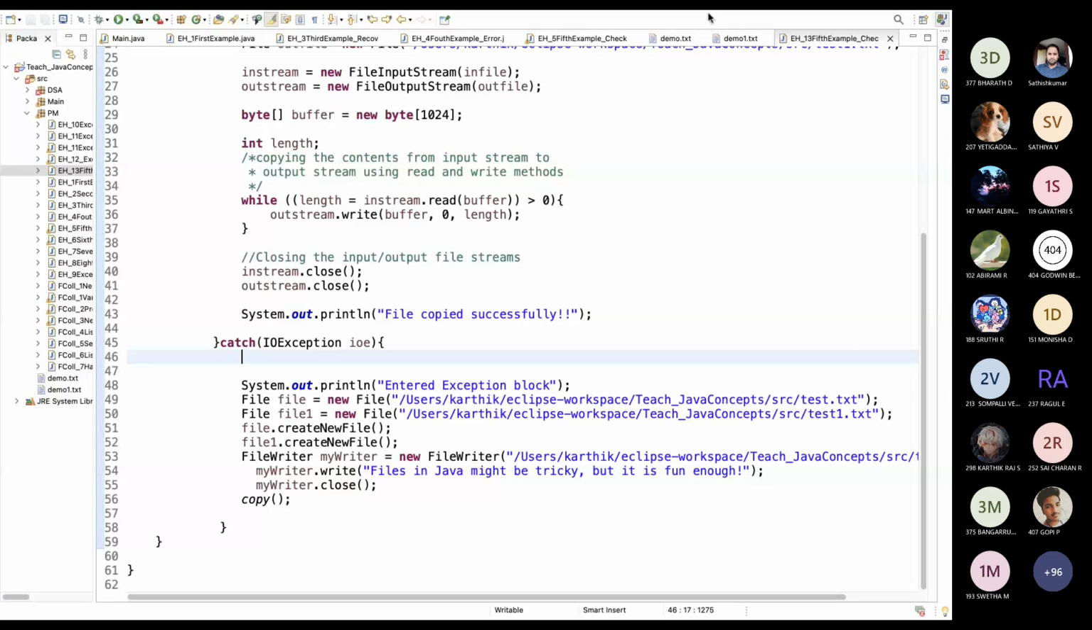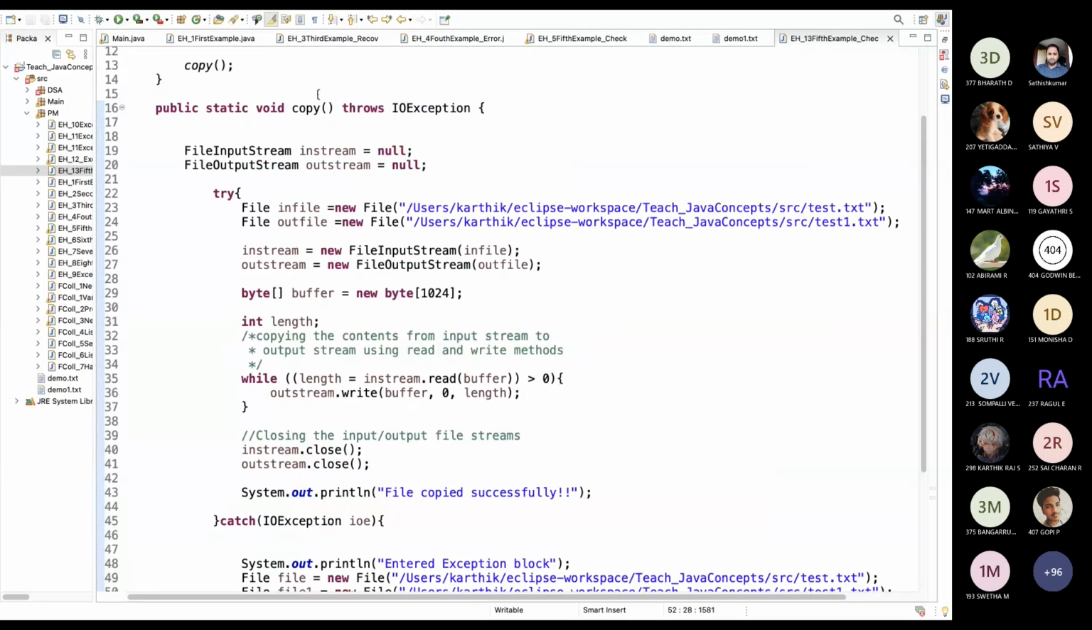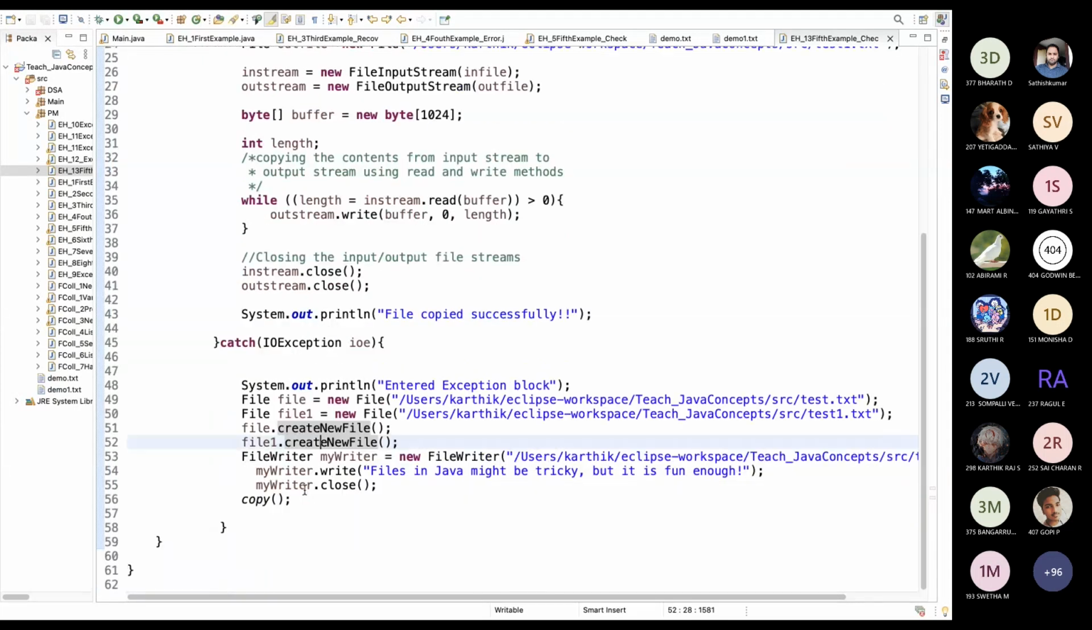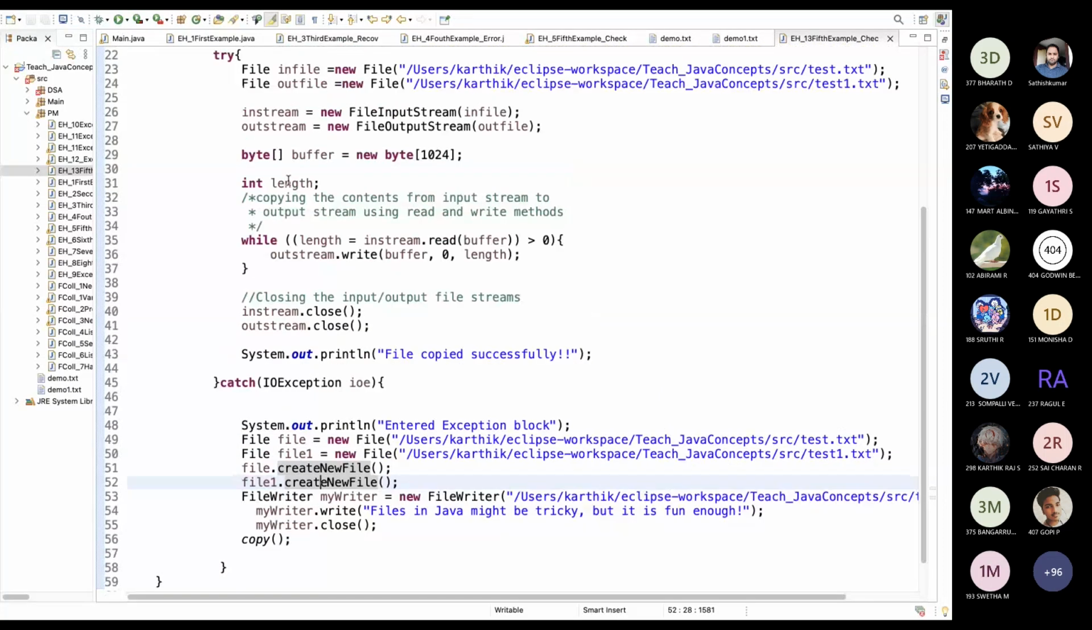What I am doing is, the file is not found, so I am creating two such files and again calling the same method, the copy method. This is the copy method. I am just invoking the same method. If the file is not found, I am handling it like: create the new files, and again call the same method. Is it understandable? Yes, sir.